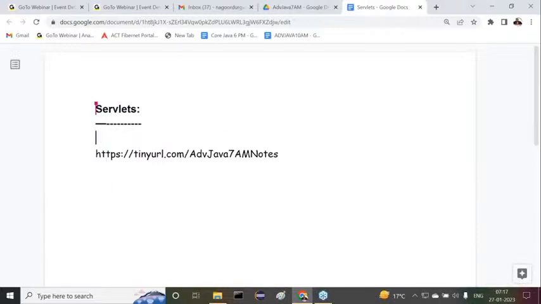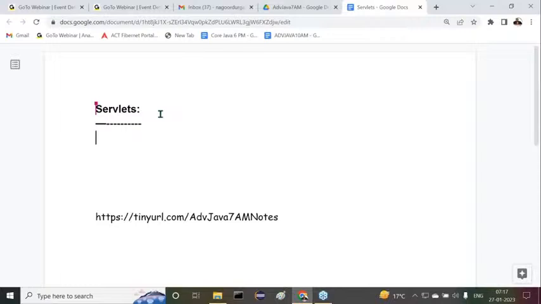Anyway, now let's come to our content here, servlets. The very first topic is what exactly servlets are, what is the requirement of servlets, and what is the need to go for servlets. These points we have to understand clearly. So let me introduce that. Servlets is basically a server-side technology.